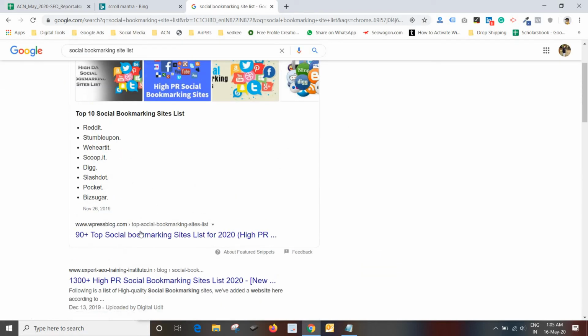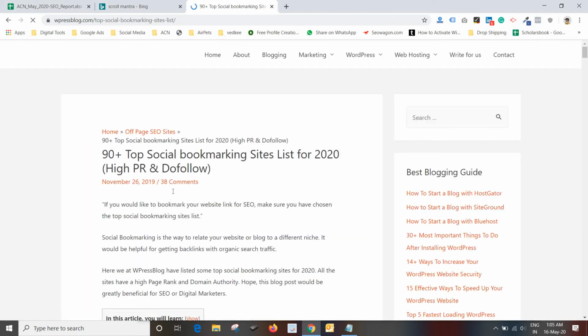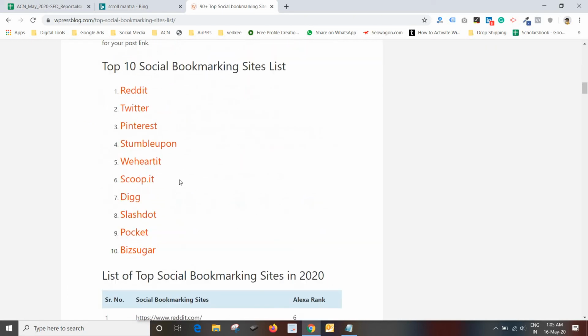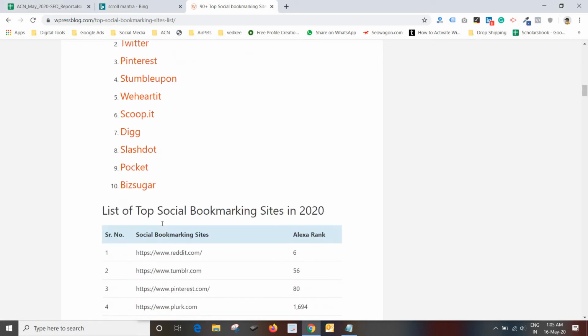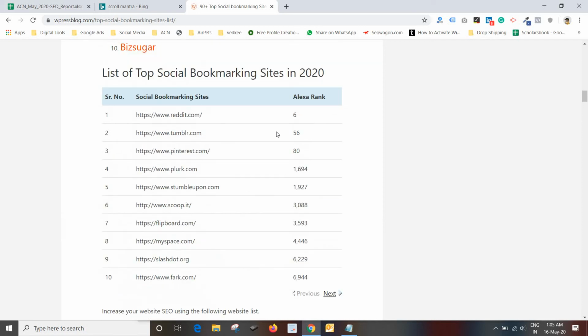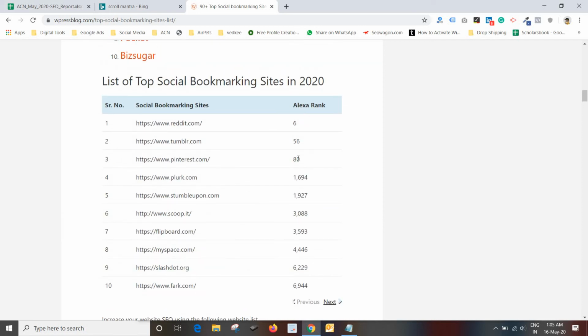So these are the top 10 social bookmarking sites: Reddit, Twitter, Pinterest, StumbleUpon, Diigo, Scoop.it, Digg, Slashdot, Pocket, Sugar. Similarly there are a lot of websites here, and it is already given what the Alexa rank is. 6 means more popular, 56 means it's less popular. So these are the Alexa ranks.